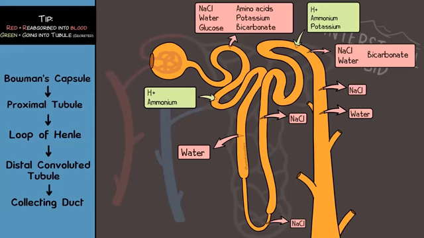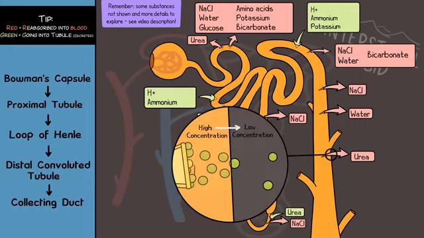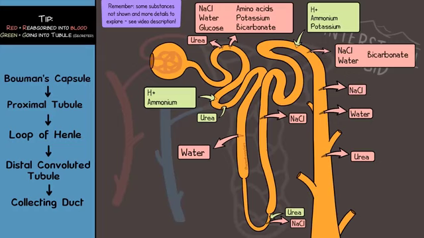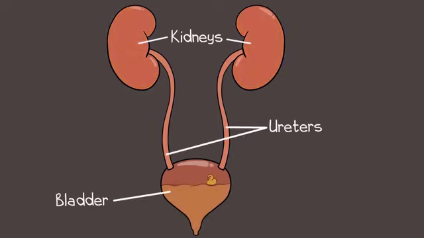Now, we mentioned what urea was and that throughout the nephron there would be times it was reabsorbed and secreted. In the collecting duct, there is a significant amount of urea in this filtrate. But since there is a high concentration, I do want to mention that some urea will be reabsorbed by diffusion into the interstitial fluid too. Urine that is produced by the nephrons of the kidneys will ultimately travel down the two ureters. Then the urine will be stored in the bladder before it is expelled from the body through the urethra.